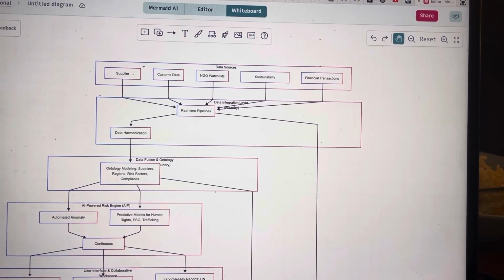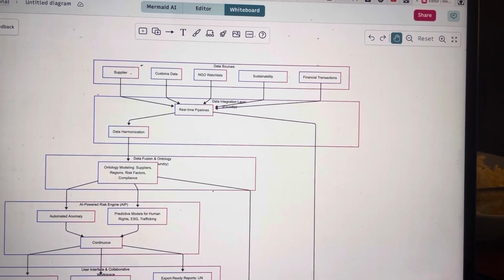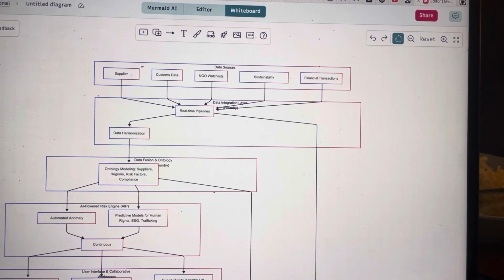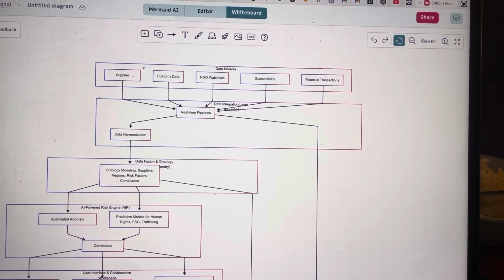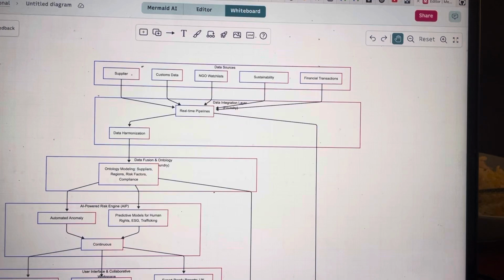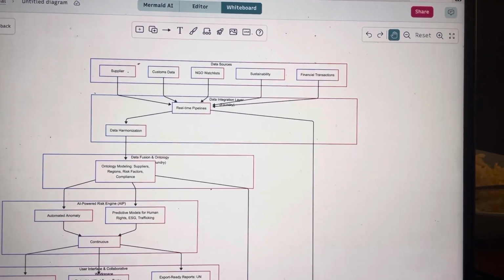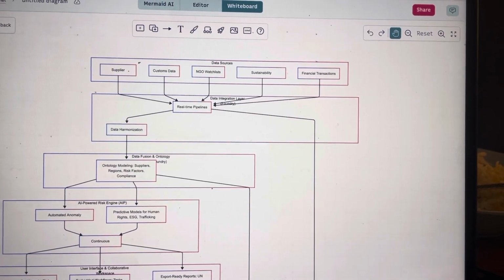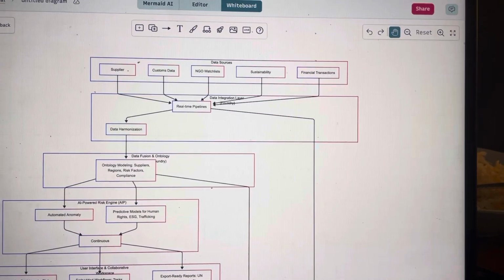So the most interesting challenge is to normalize supplier data across regions, and we want to solve this by training our AI models to recognize inconsistent formats and reconcile data discrepancies dynamically. So with every decision that we make, we want to balance complexity with usability to deliver powerful insights without overwhelming the person who will be using the platform.